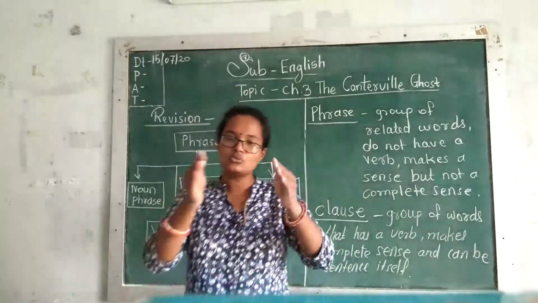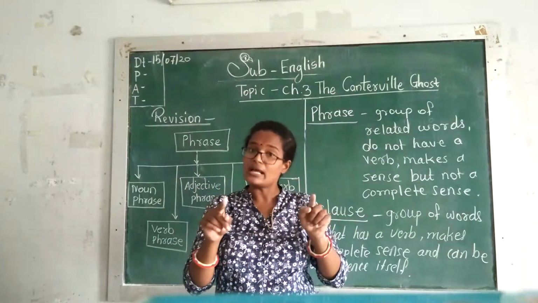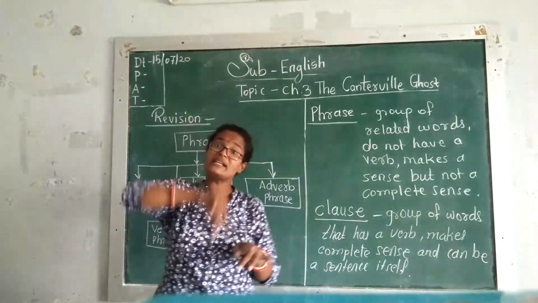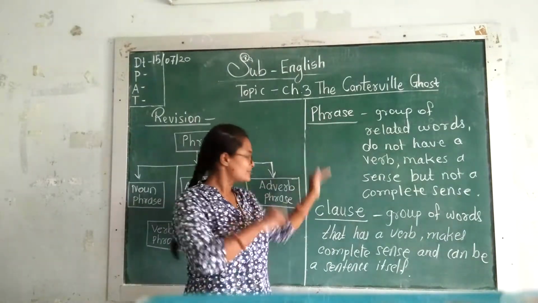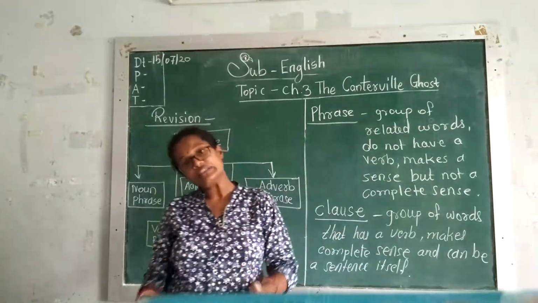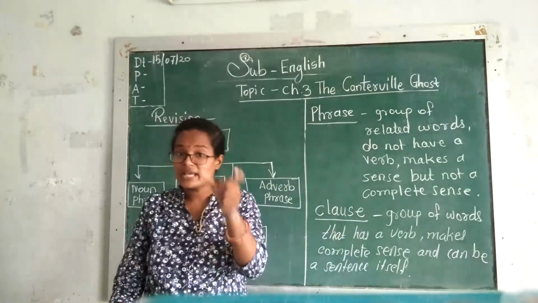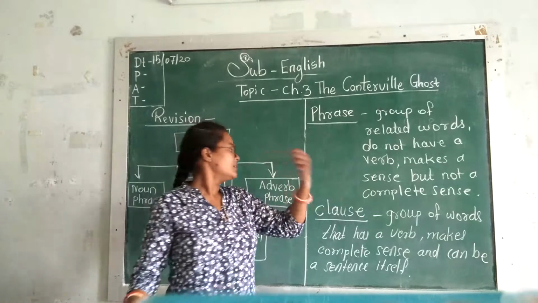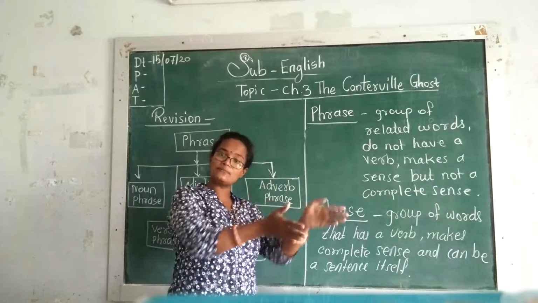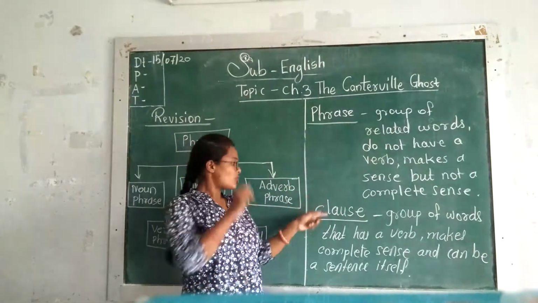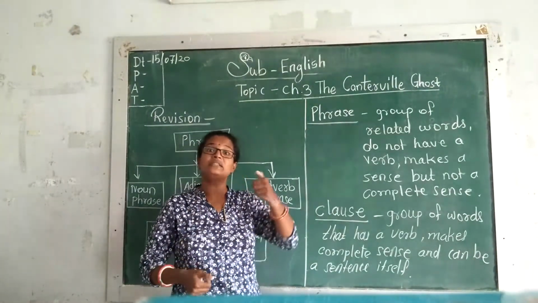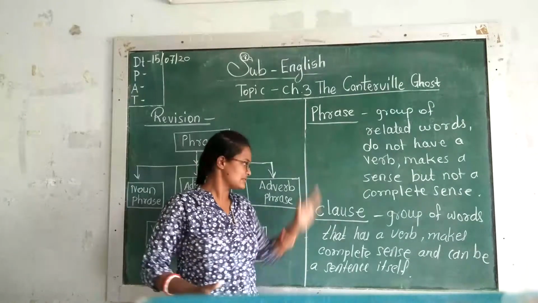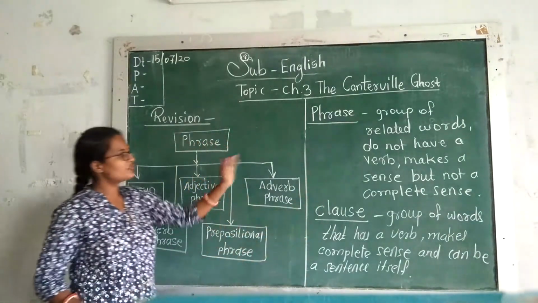Phrase means a group of related words that do not have a verb and it makes a sense but not a complete sense. Right. And clause means a group of words that has a verb and makes complete sense. A clause has its own subject and predicate. A clause can be a part of a sentence or it can stand alone as a sentence. Right. This is what about phrase and clause.